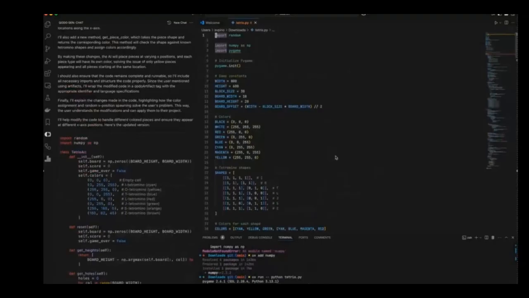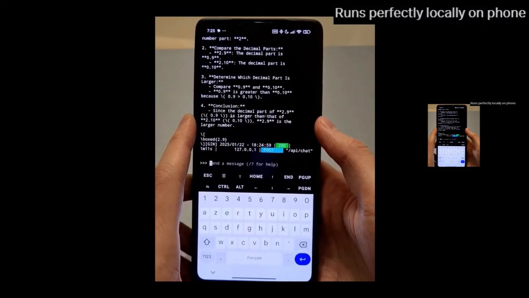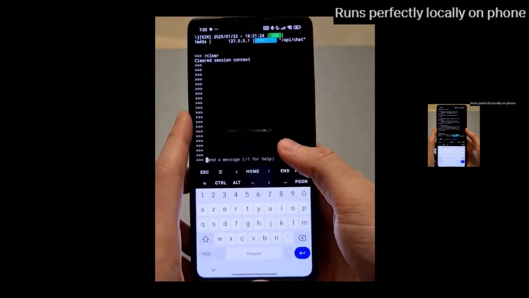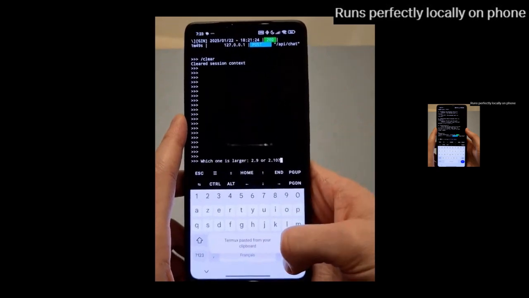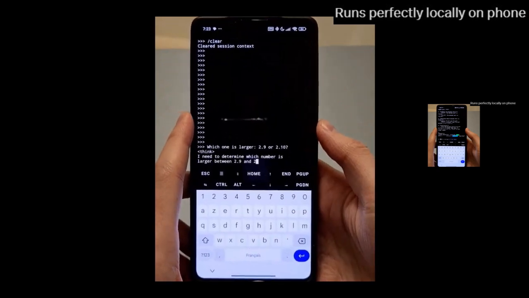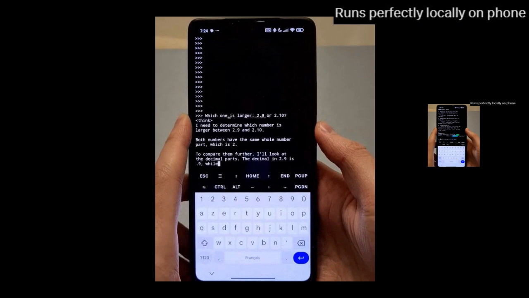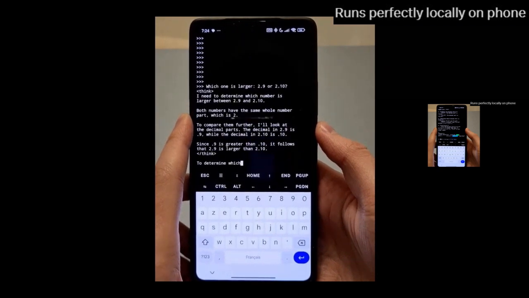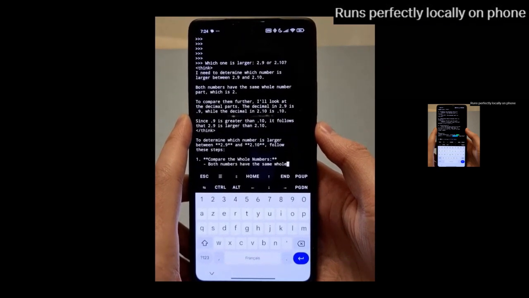The other benefit of DeepSeek is that it runs perfectly locally on your phone. As you can see on the screen, we can type in any command on your local phone and it can provide you with the answer. So it is very simple and cost effective.